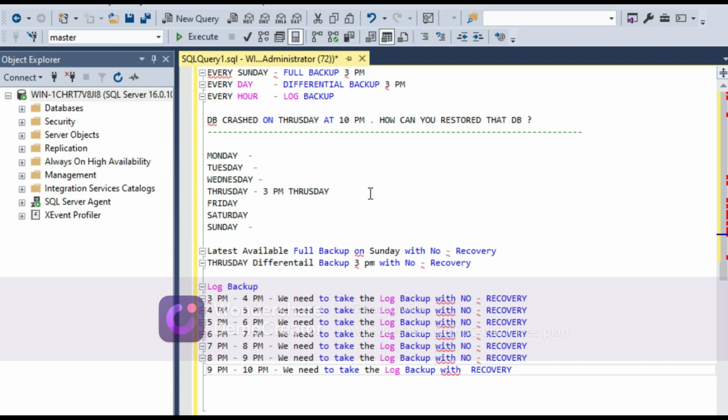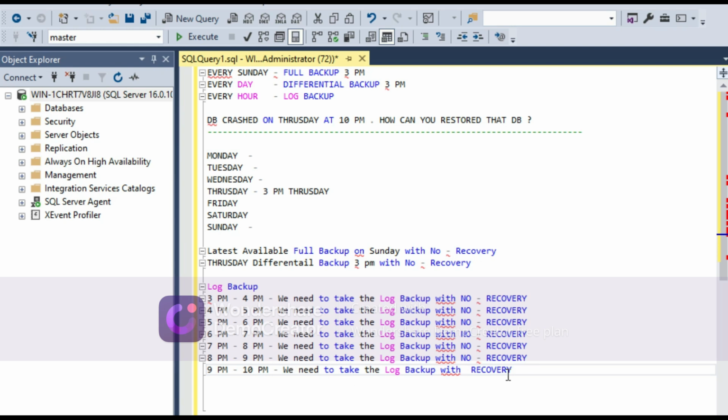We have seen, first we observed the strategy of taking the backups, then we decided how we take the backups. So this is one of the most important interview questions. The interviewer asks this type of questions. This is a mandatory interview question. It will be helpful.